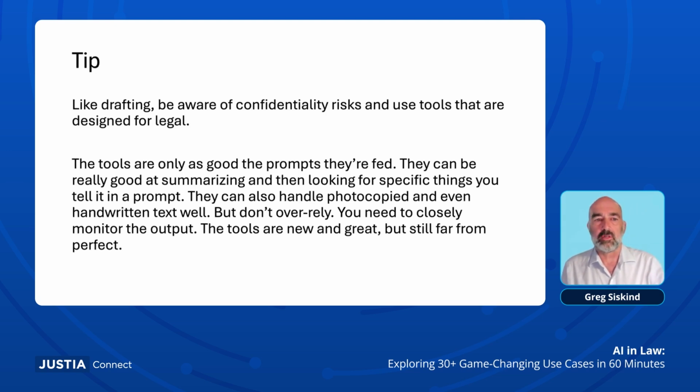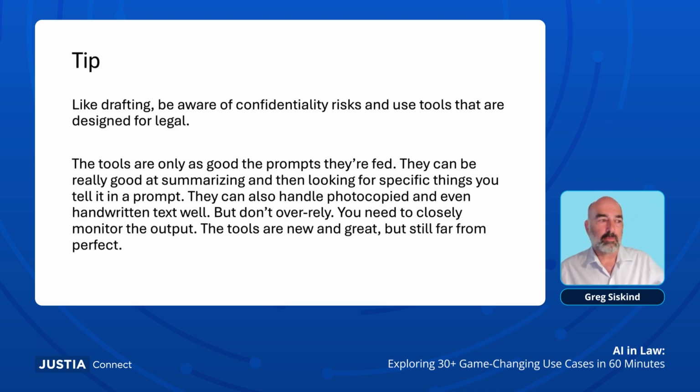looking for those needle-in-a-haystack issues that may be in a particular document. I wouldn't recommend abandoning human review. In fact, you have that ethical obligation to closely monitor the output of these tools, but they can be quite good at finding things that you might miss just because of basic human error.